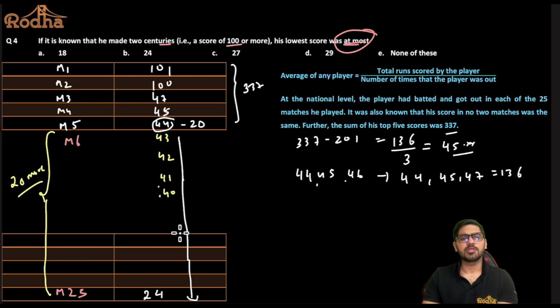So that is the highest possible score in match number 25. So that is my required answer, which is option number B here, right? The highest possible score in match number 25, that is his lowest score. Basically his lowest score is in match number 25 and I was trying to maximize it. So I'm saying the highest possible score in match number 25 is nothing but 24 here. So that should be my required answer.